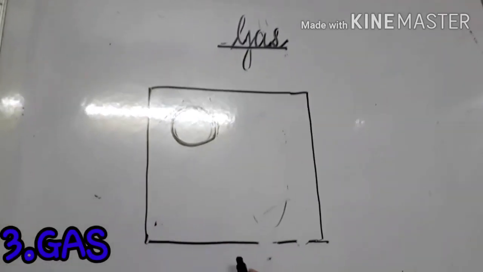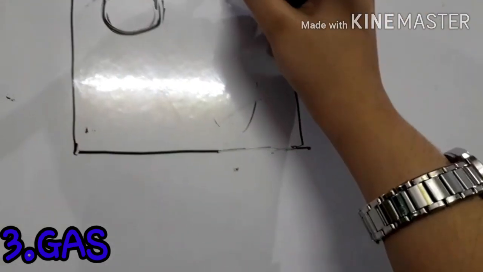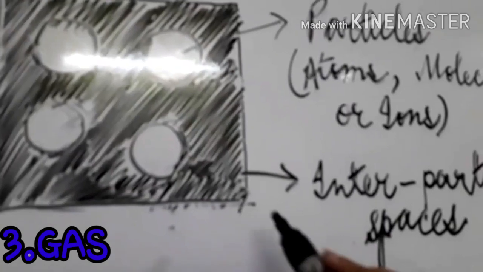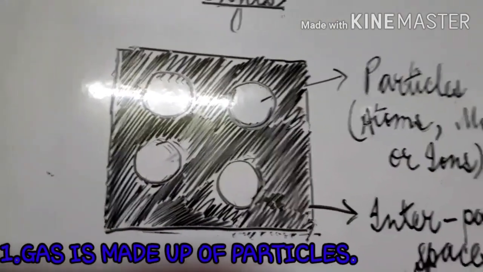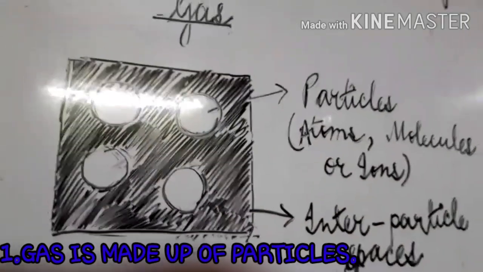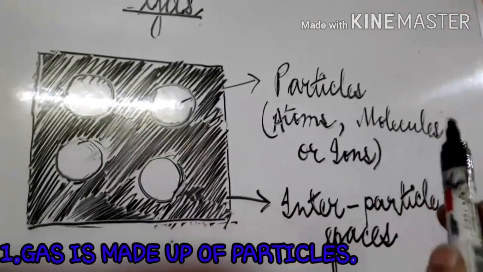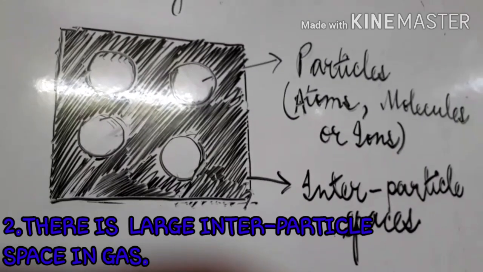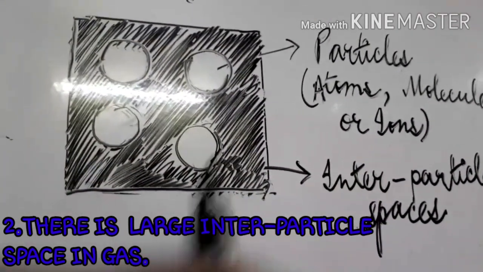So let's know about the kinetic model of gas. Let's consider this as gas, as particles, and this black portions as interparticle spaces. The first postulate was about composition of matter. We can see that gas is made up of particles, that is atoms, molecules or ions. The second postulate was about interparticle space. We can see that there are large interparticle spaces between the gaseous particles.